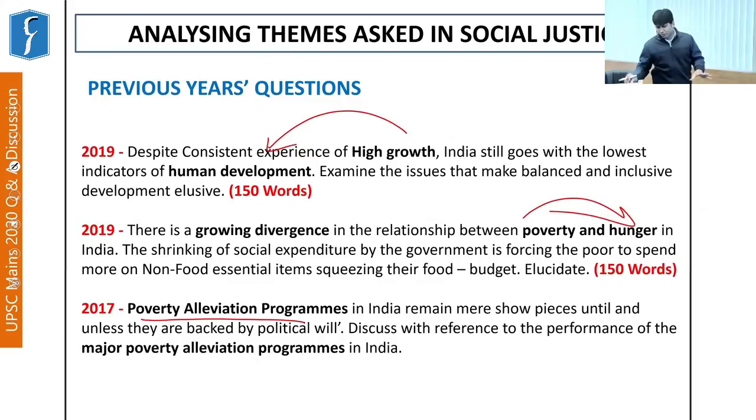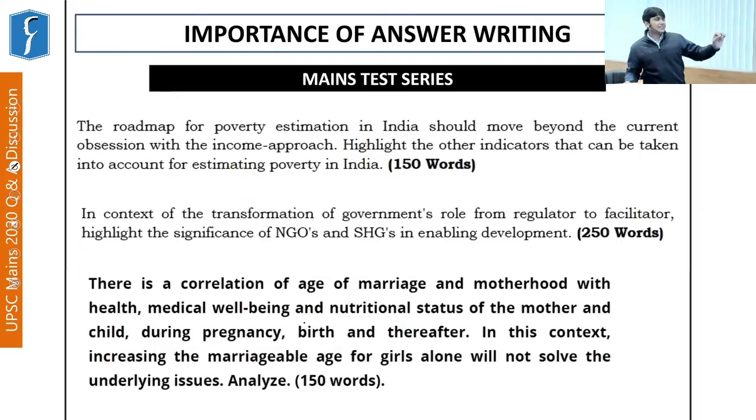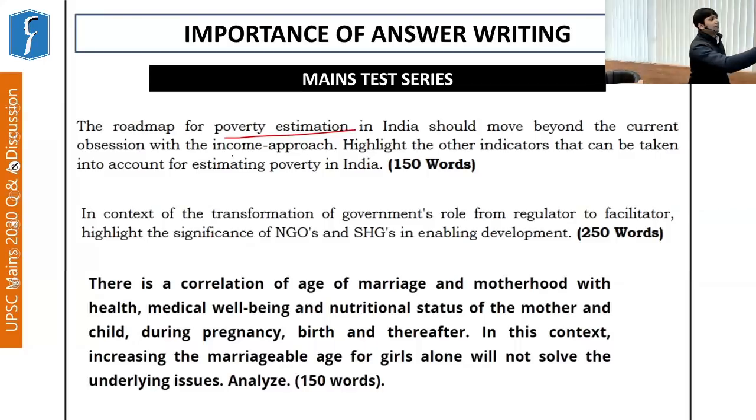Now, if you go through the mains questions taken up in the mains test series, see, almost similar lines. Roadmap for poverty estimation in India should move beyond the current obsession with the income approach. So the point highlighted here is that in India, we have an obsession with defining poverty only through one prism of income.